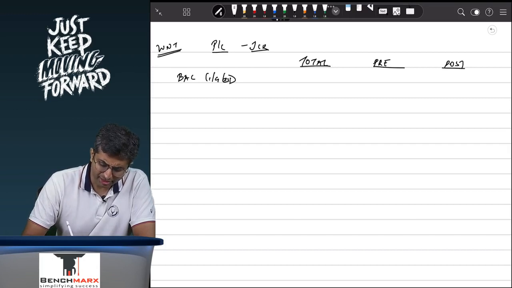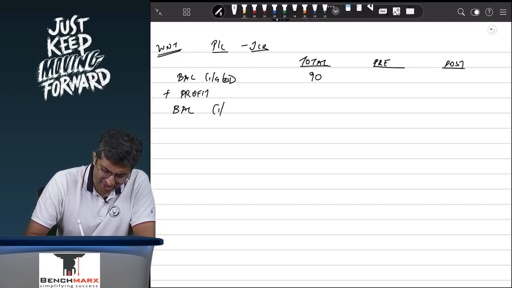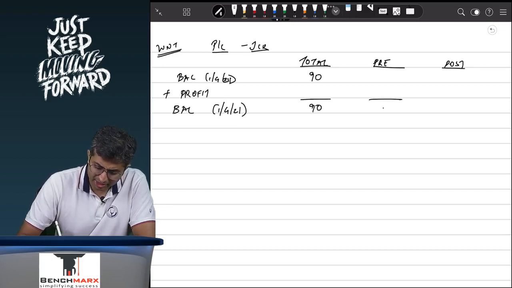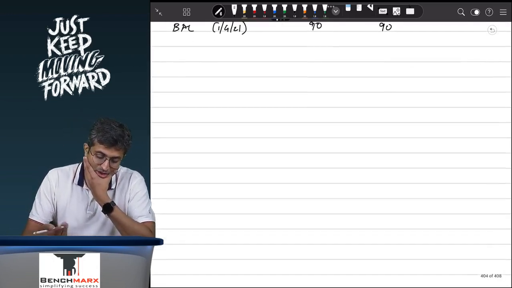Let us say the balance was 90 rupees, and there are no profits. We are still sitting on 1st April 2021 only, which is worth 90. This 90 is entirely there as on the date of acquisition, pre-profits.